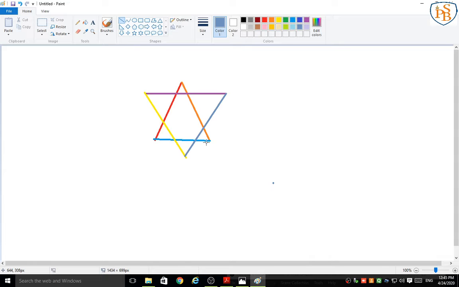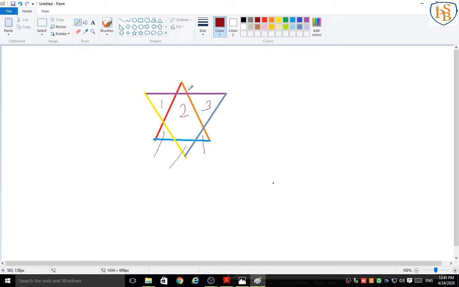Correct? And by using these matchsticks, what is our puzzle? You have to make 8 triangles. So just check your triangles. Triangle number 1, triangle number 1, triangle number 2, 3, this one is 4, this one is 5th.